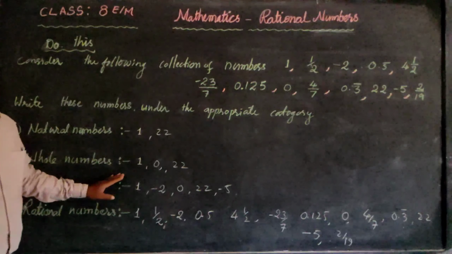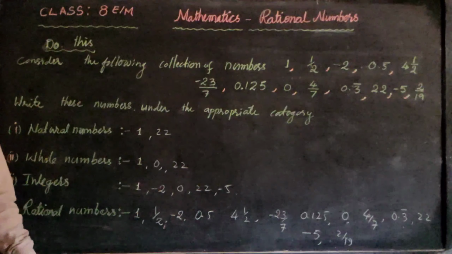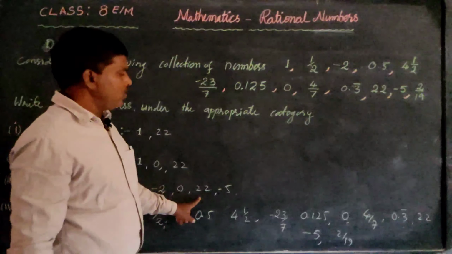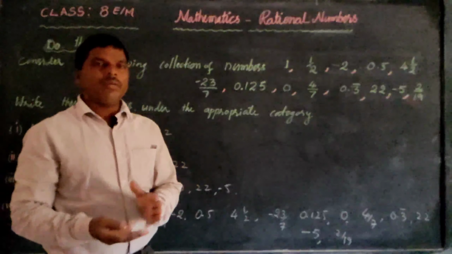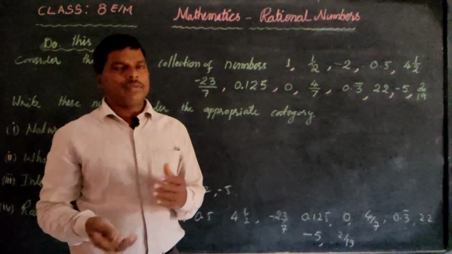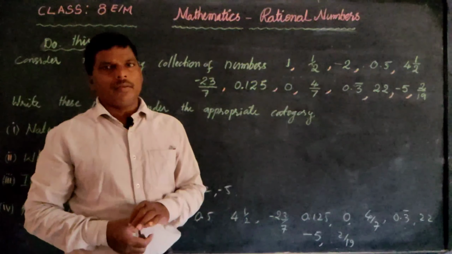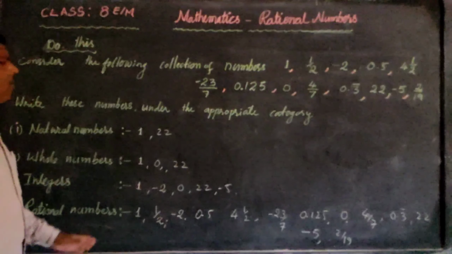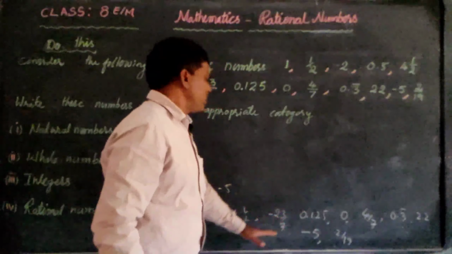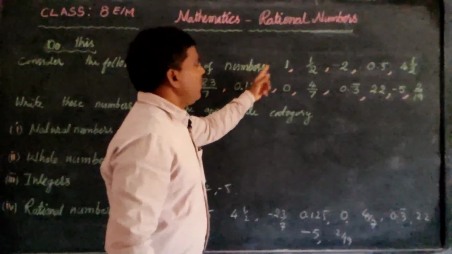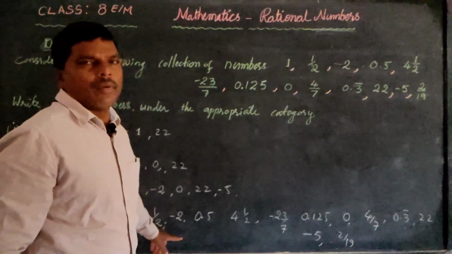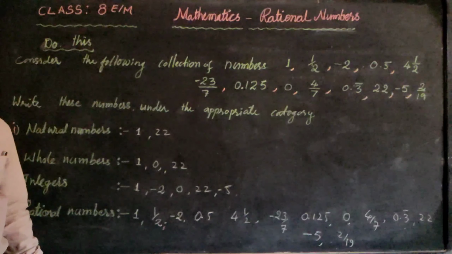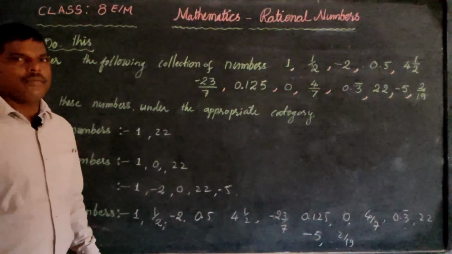And what are the integers? 1, minus 2, 0, 22, minus 5, so 0, positive numbers and negative numbers. These are the integers. And rational numbers: all these numbers are rational numbers. If you observe all these, every number is a rational number. Okay. That is the thing we have to remember.